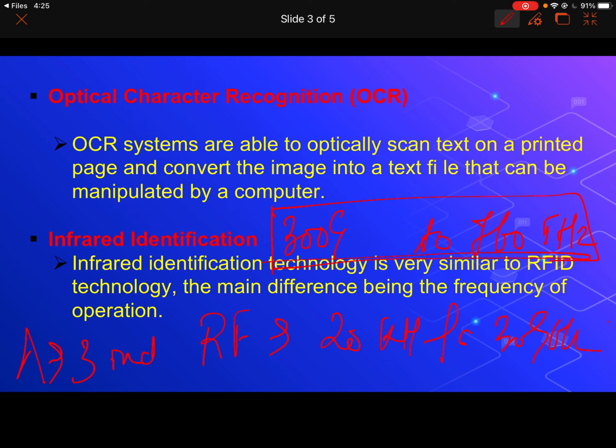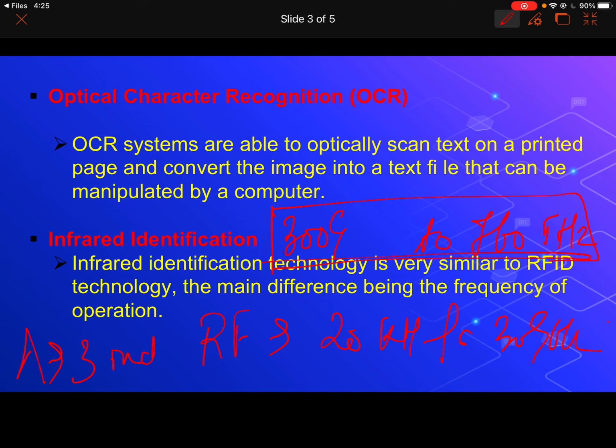So it is not possible to commercialize it in all zones. Although infrared identification has its own applications, it is very much used in imaging applications as well as night vision devices and motion detection devices, especially used by defense and army people. They all work on infrared identification.